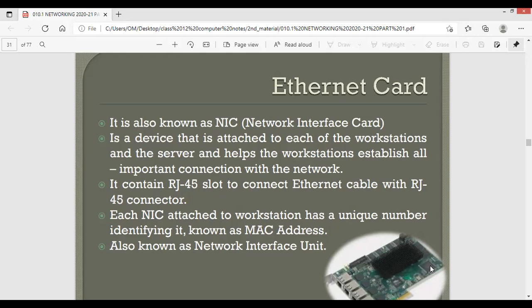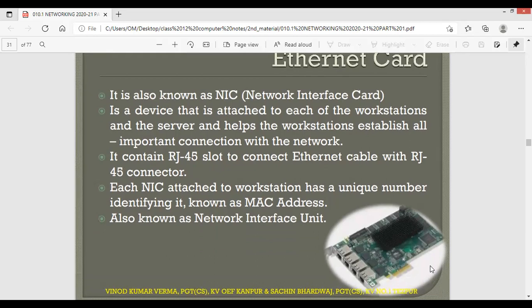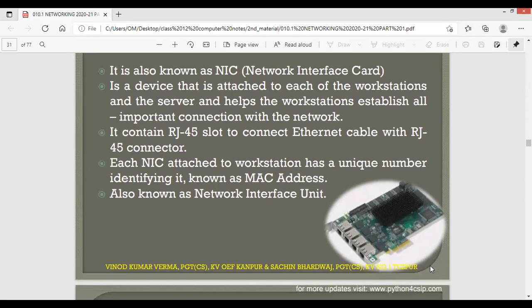The RJ45 connector that you are putting into your system connects with the NIC itself. Where you are putting the RJ45 wire in your computer, that slot is part of the NIC card. You can see that there are some slots in this picture. On this side, these are the slots where the wire will be inserted, and then the NIC will understand all the networking work going through the signals and do it in the computer. Each NIC which is attached to a workstation has a unique number identifying it. It's called a MAC address.